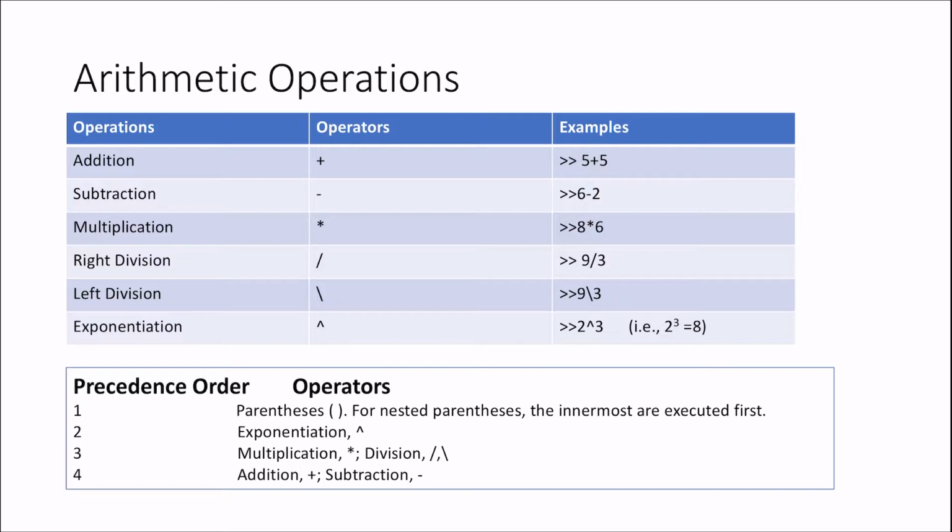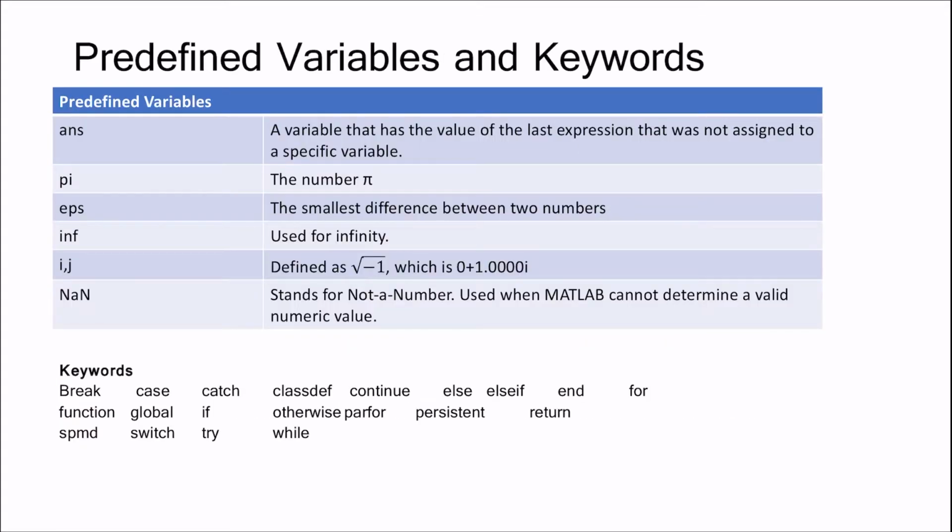After that, exponentiation comes second in order, followed by multiplication and division, and in the last, subtraction and addition take place.